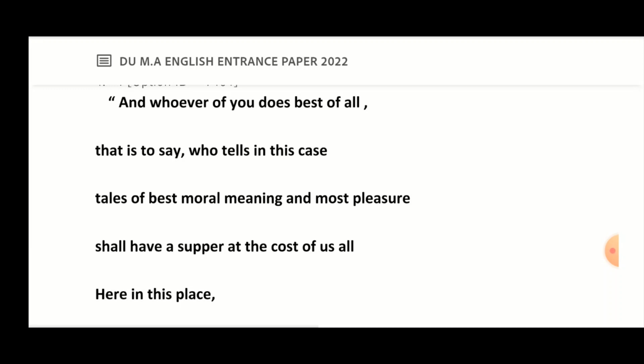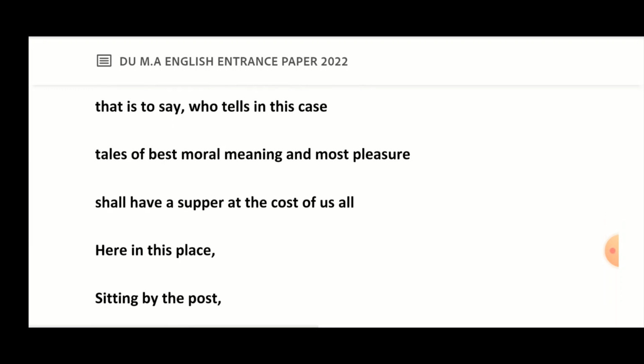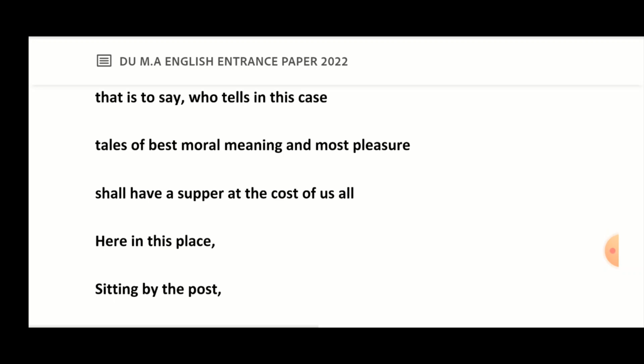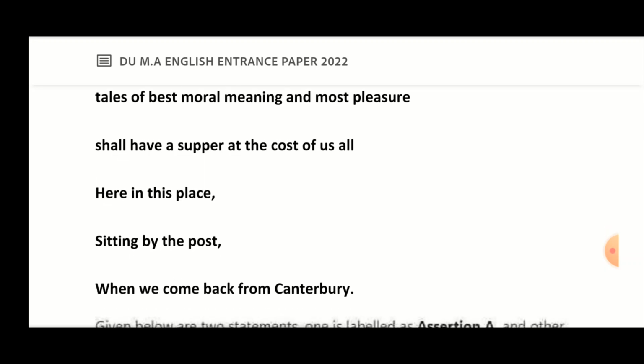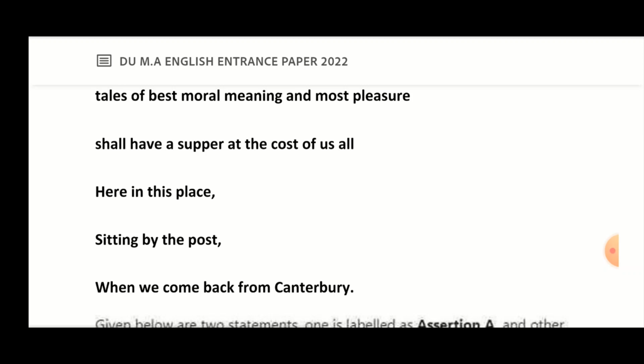And quoting Harry directly, Harry the character from the Canterbury Tales, he says, quote unquote, and whoever of you does best of all, that is to say, who tells in this case tales of best moral meaning and most pleasure, shall have a supper at the cost of us all, here in this place, sitting by the post, when we come back from Canterbury.